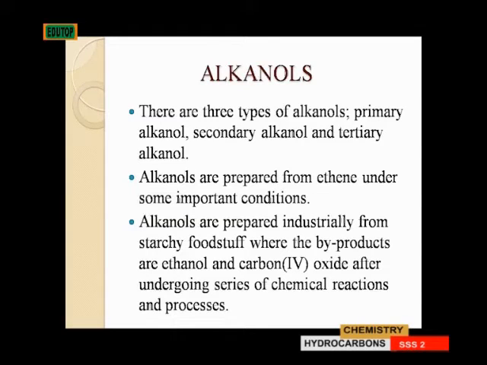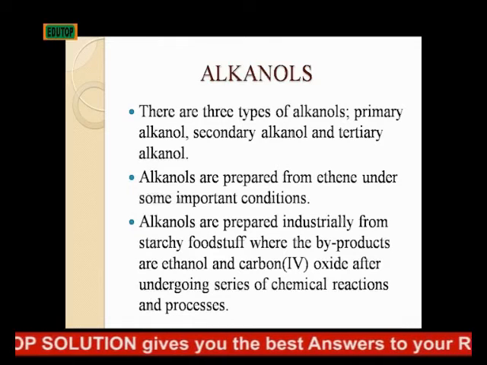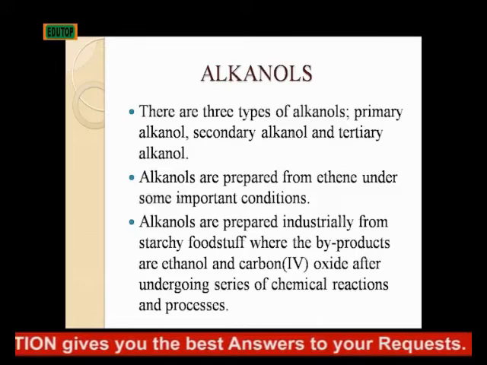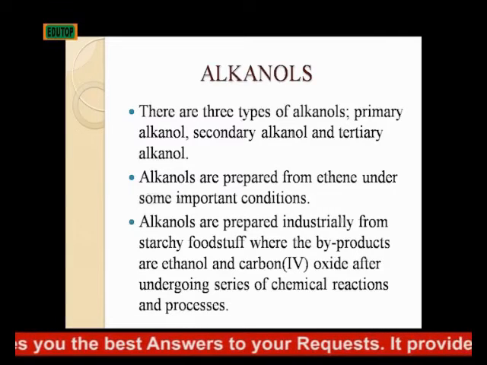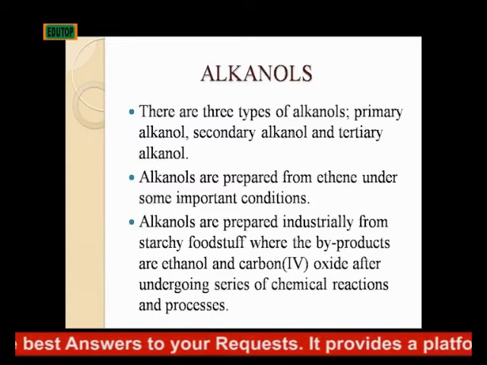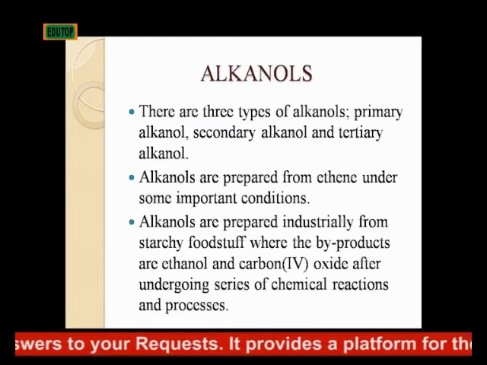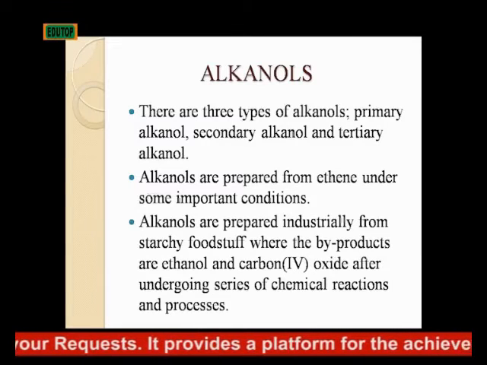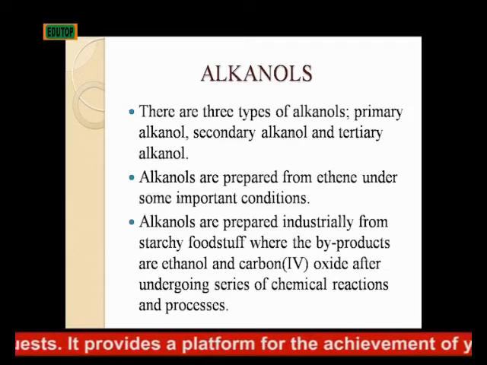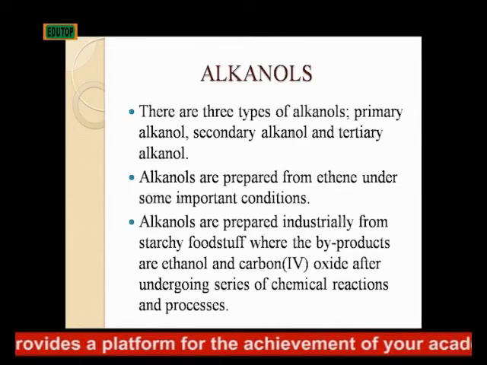Alkanols. What are alkanols? Alkanols are organic compounds having the OH group as the functional group. So any organic compound with OH as the functional group is known as an alkanol. There are three types of alkanol.